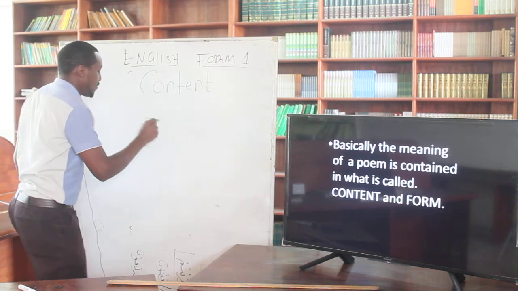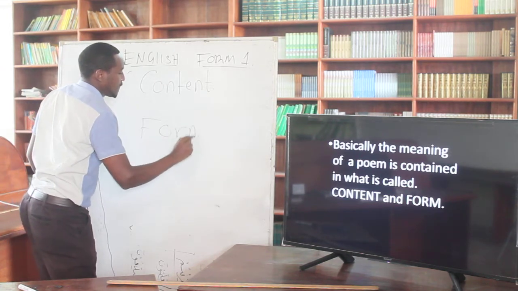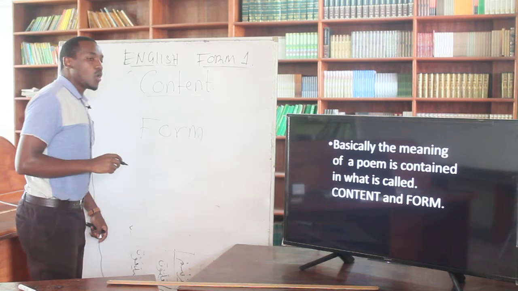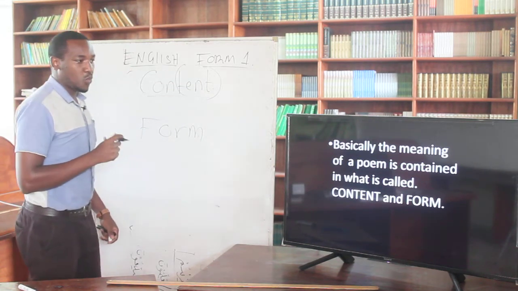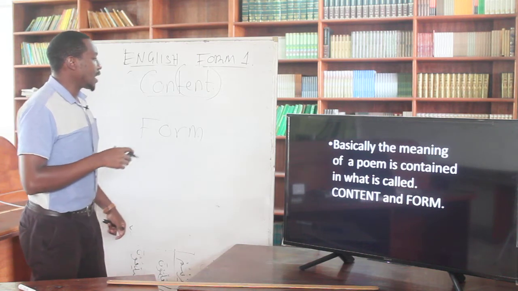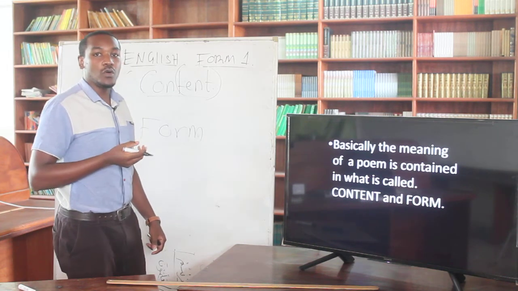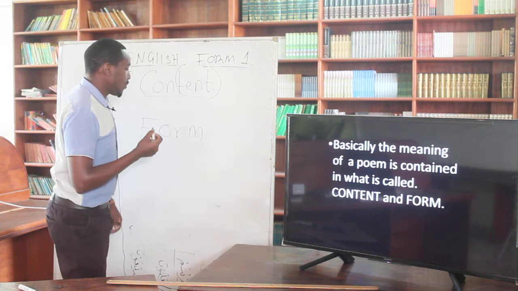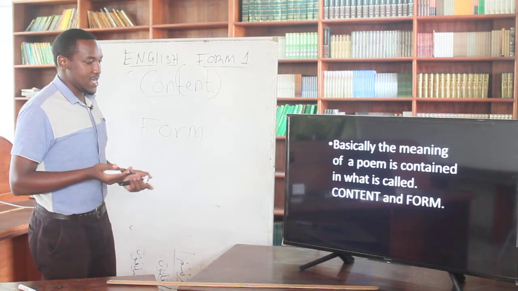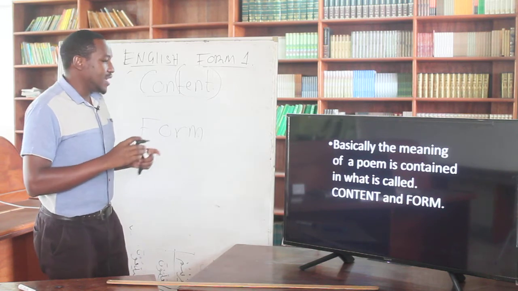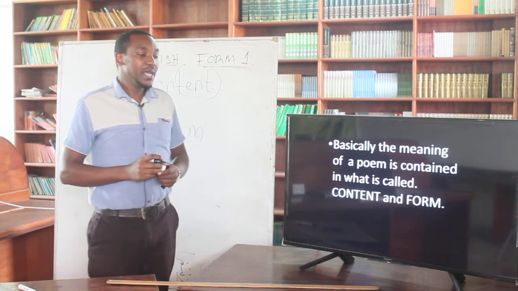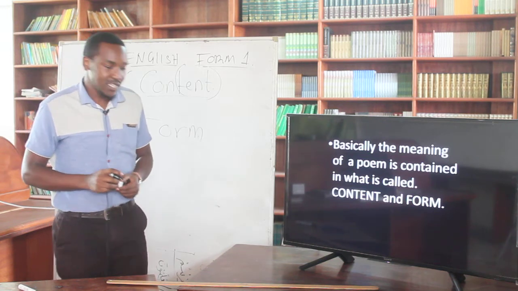And then we have the form. Content is what it contains, what is in it. A contest is a form of competition. Now, form, how does it appear? In simple words, content is the message that this poem is passing.